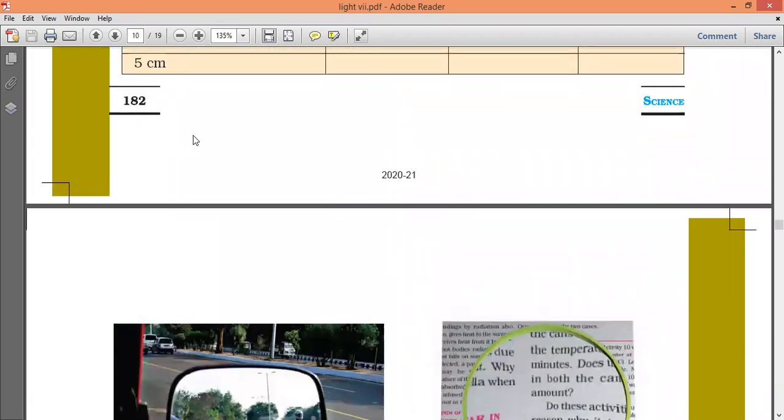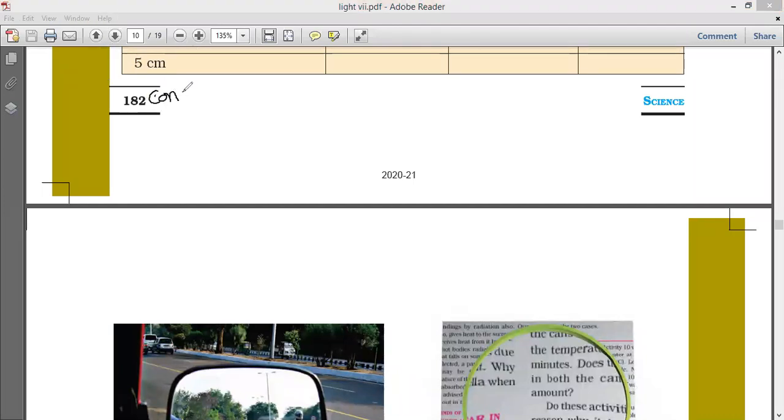I will explain the difference between convex lens and convex mirror. Once again I am explaining concave mirror and convex mirror. See here, concave mirror. Next, lens is different. Okay. Convex mirror.